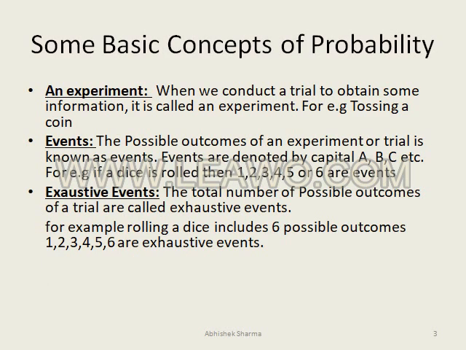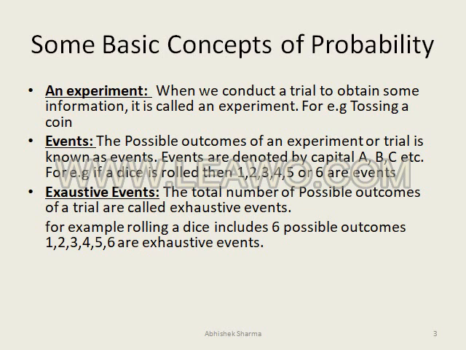Going further, we should know about the basic concepts of probability. Our first concept is the experiment. By experiment we mean when we conduct a trial to obtain some information or data. For example, tossing a coin to get head or tail, or rolling a dice to get 1, 2, 3, 4, 5 or 6, is known as an experiment.